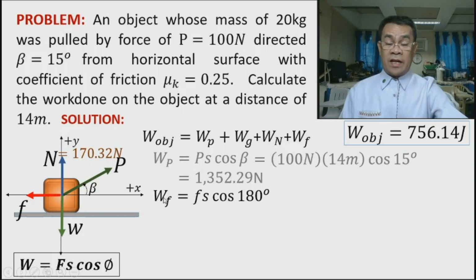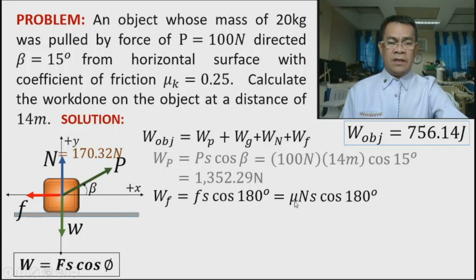So therefore, work done by friction is always negative. Why? Because friction is always in the opposite direction to the displacement. Now what is f again? f is mu times N, where mu is 0.25 and our N is 170.32.